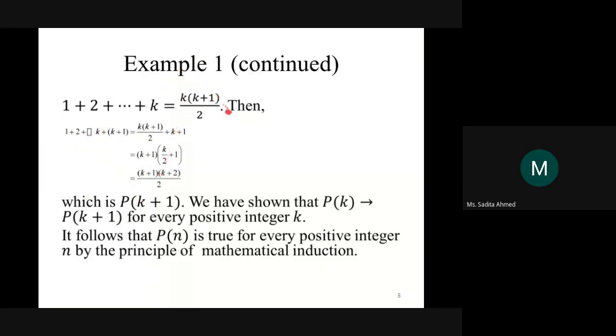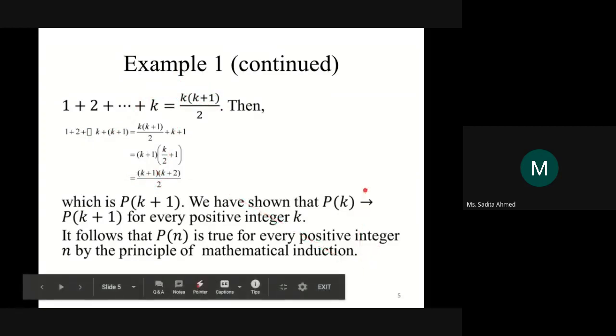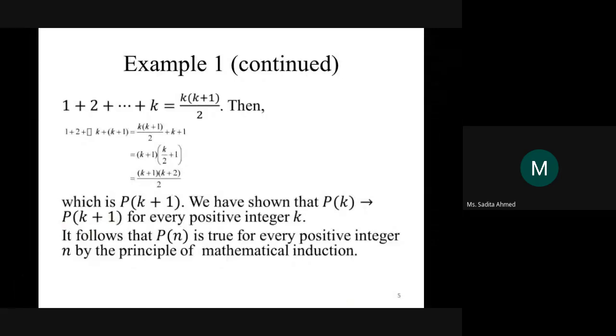If we add k plus 1 on both hand sides, we get this equality, which is in fact pk plus 1. So we have shown that if pk is true, then pk plus 1 is also true for every positive integer k. So basically, since we have proved the basic step and the inductive step, we can say that Pn is true for every positive integer n by the principle of mathematical induction. Any questions?